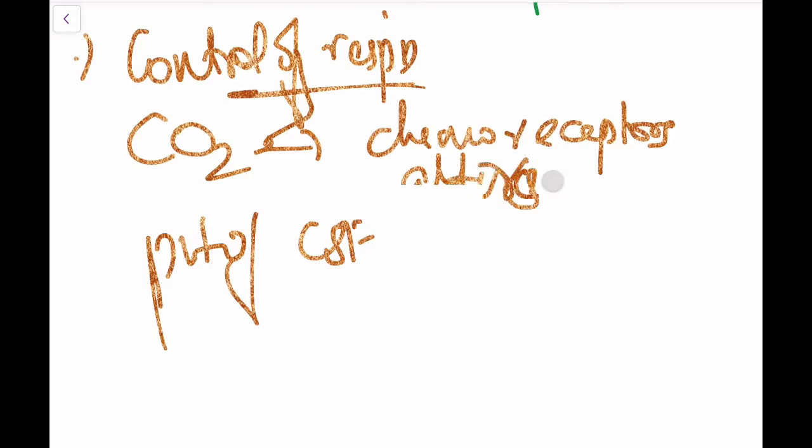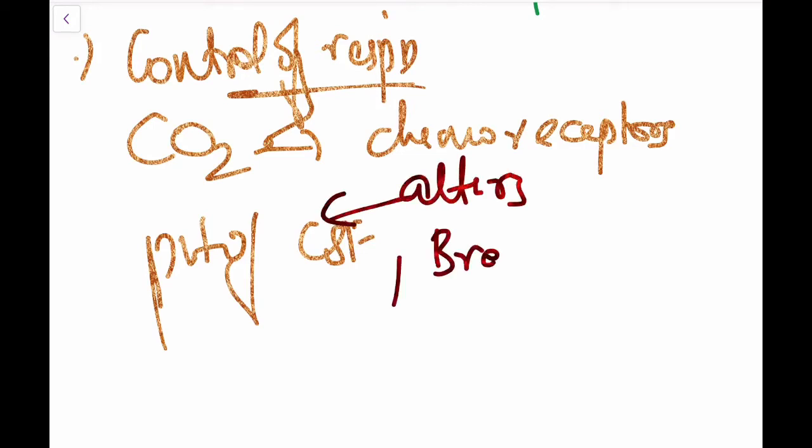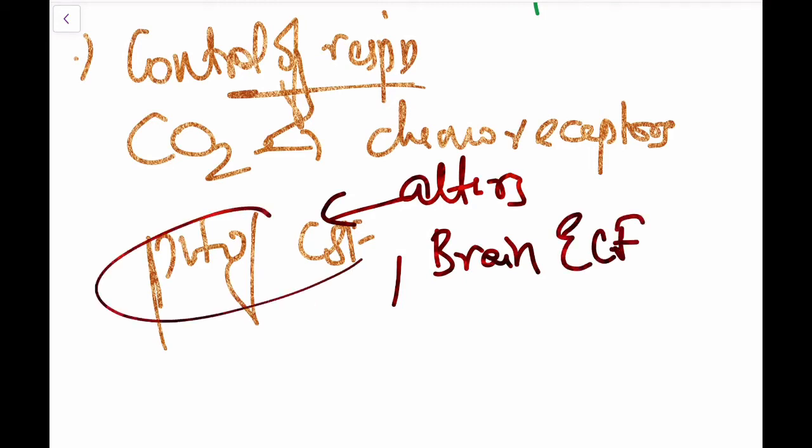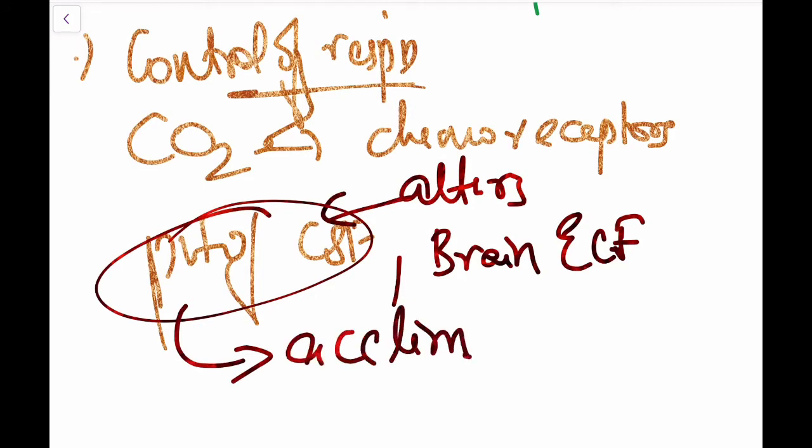Carbon dioxide acts on the chemoreceptors by altering the pH of cerebrospinal fluid and the brain's extracellular fluid. And this change in pH helps in acclimatization in high altitude by combating the respiratory alkalosis.